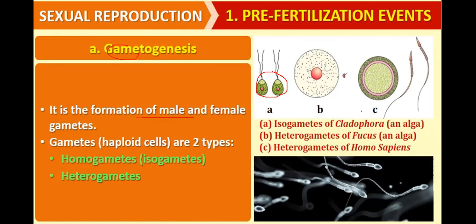Heterogametes are seen in Fucus, which is an alga. It has a small male gamete and a very big female gamete, so that is called heterogametes of Fucus. Heterogametes are also seen in Homo sapiens, which means human being. This is the female gamete, that is ovum, and these are the male gametes, that is sperm. Large numbers of sperms are released during the process of ejaculation.